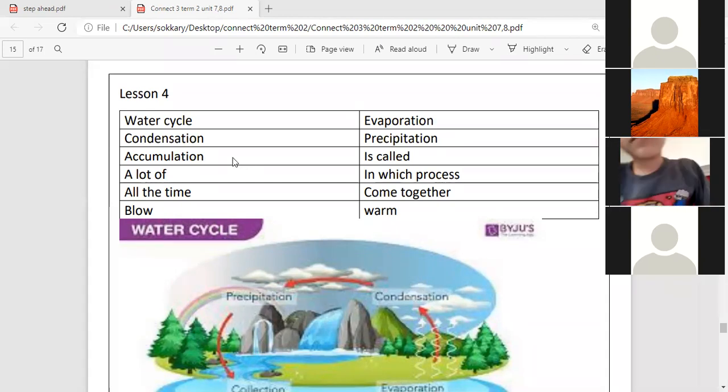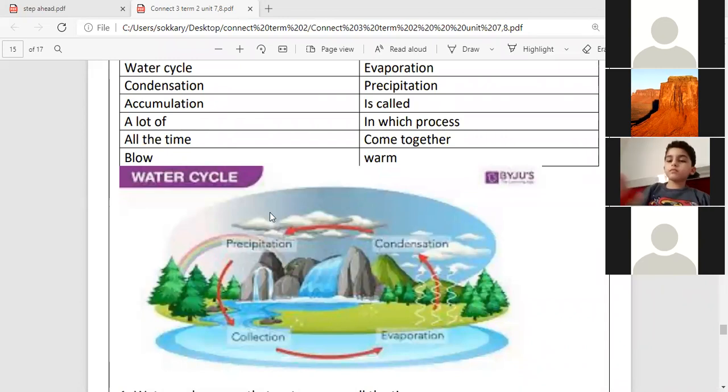Accumulation. Okay. Look, students, the water cycle means that the water moves all the time.